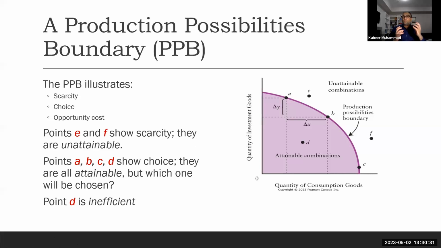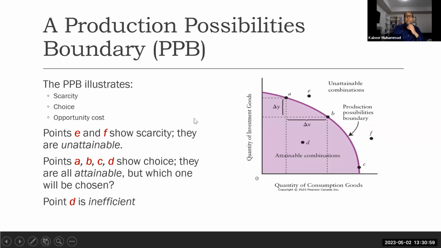We only take two products, or any two things that an economy can produce, and we construct a boundary or a frontier. That boundary gives us the idea of what combinations of these two products an economy can produce utilizing all its resources. That's the basic idea behind the production possibility frontier.